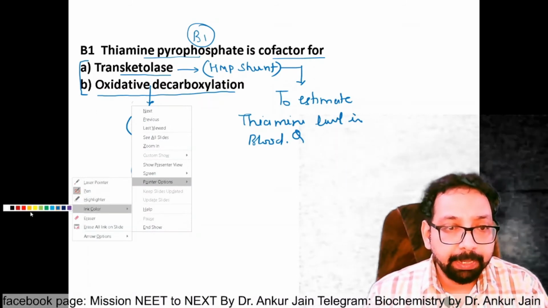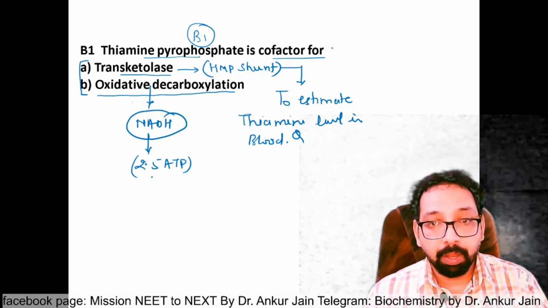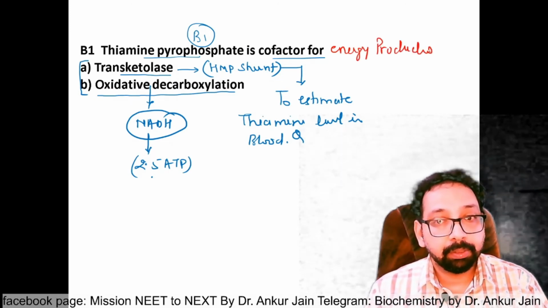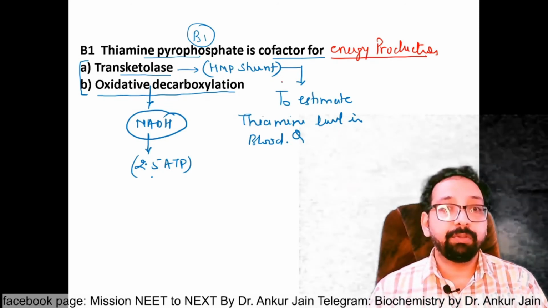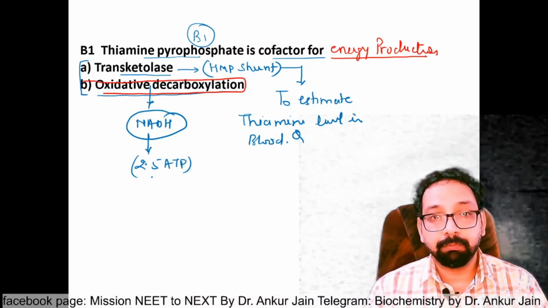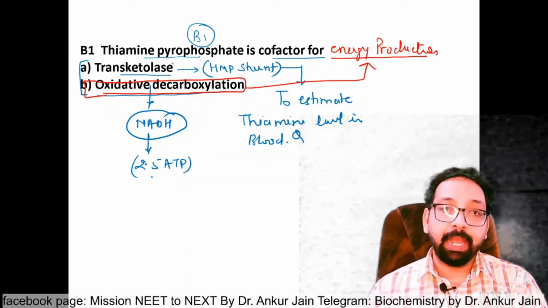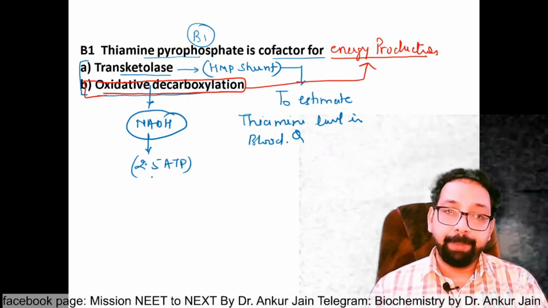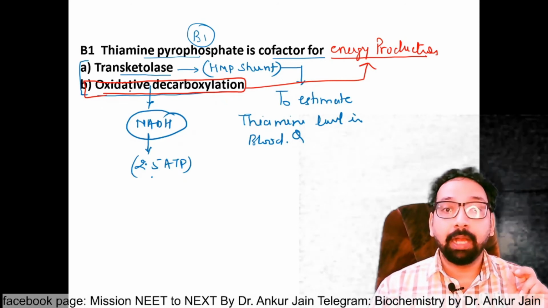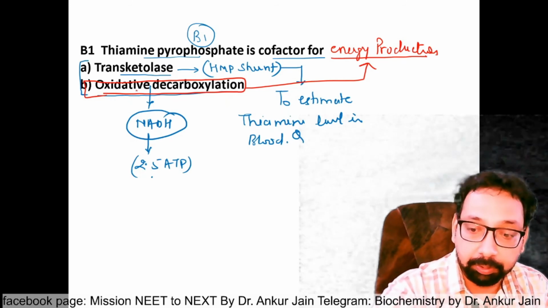But if the same question is asked and I add one more thing, B1 is cofactor for energy production. Now you know energy is produced in oxidative decarboxylation. Now the answer would be B. The same question, different answer. If it simply says thiamine pyrophosphate is cofactor for, better to choose transketolase. But if they add the word energy production, then the answer would be oxidative decarboxylation. Many times these questions have been asked.